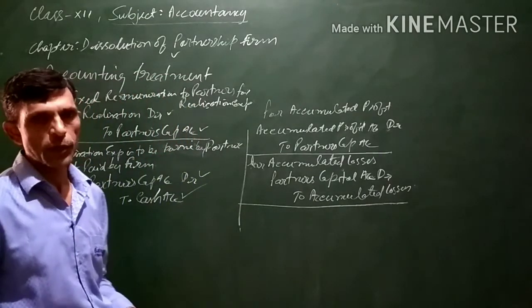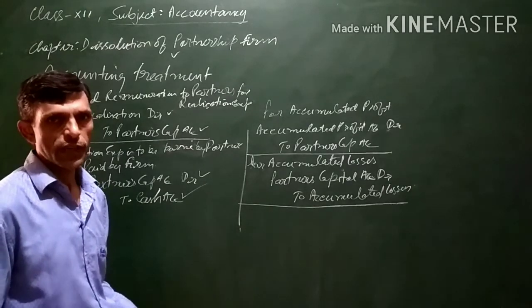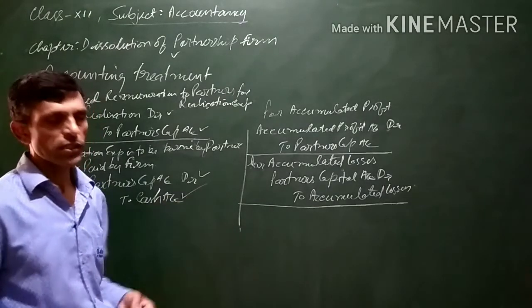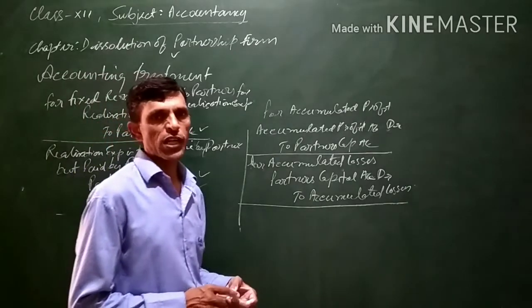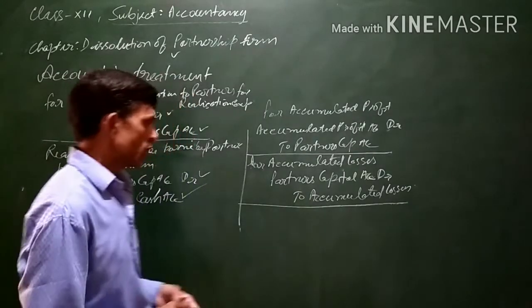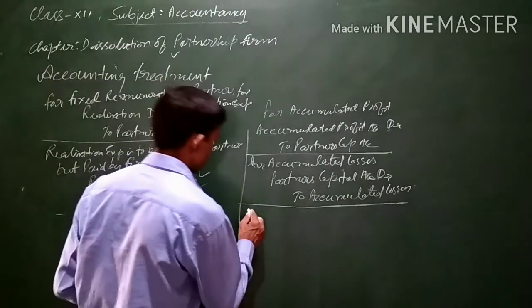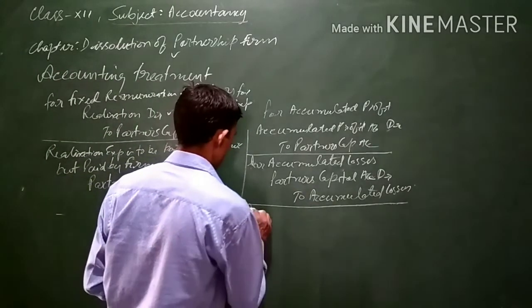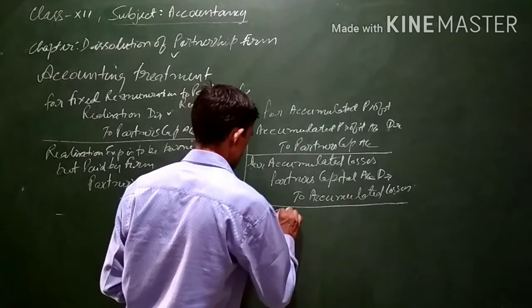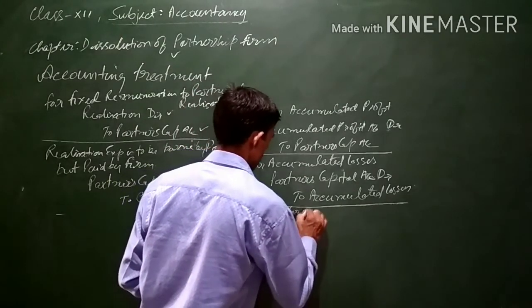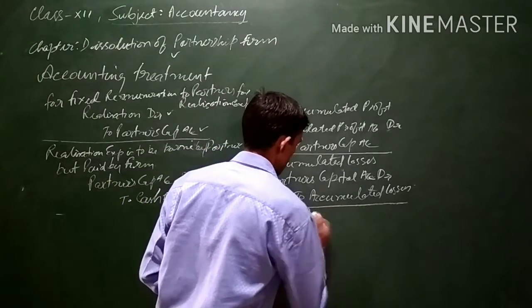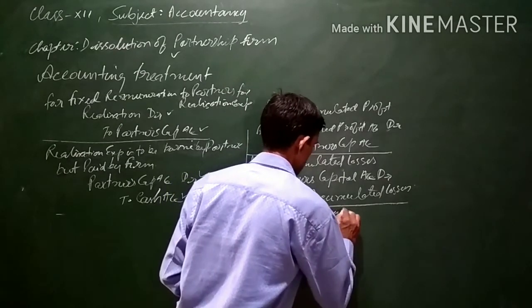Since assets have debit balances, they will be credited, and the partner's capital account will be debited for the transfer of the balance of fictitious assets.